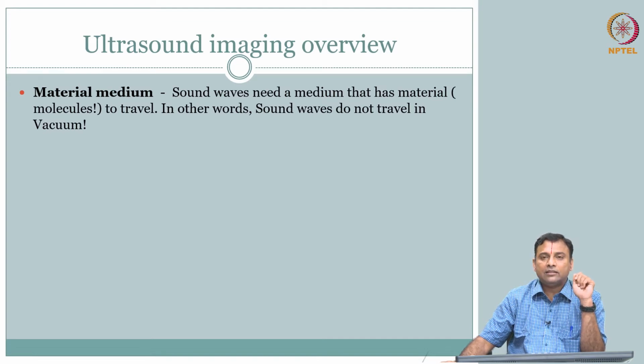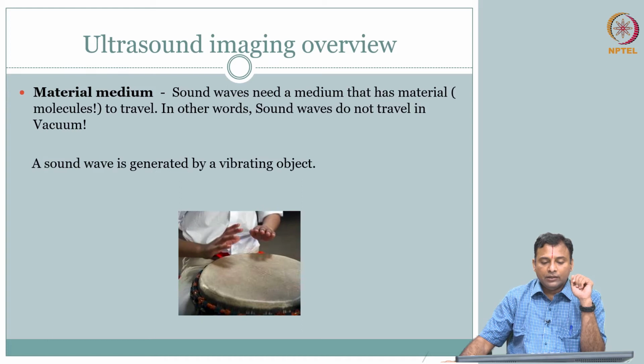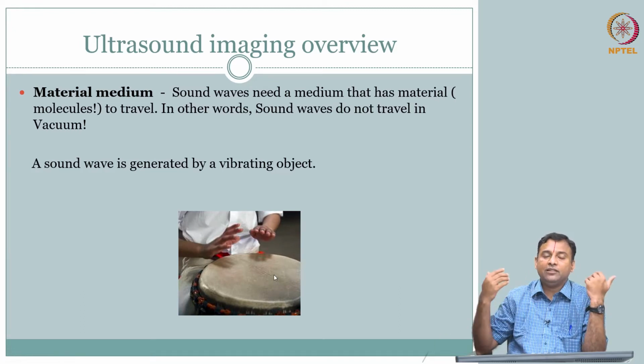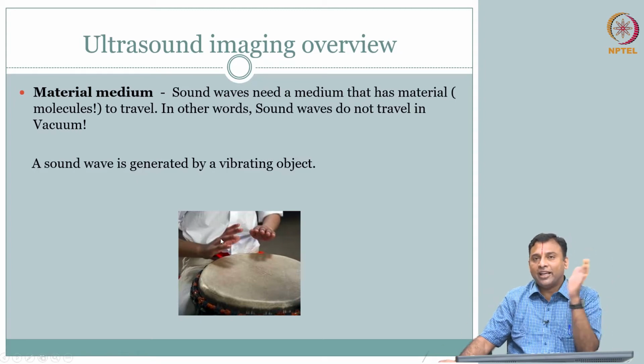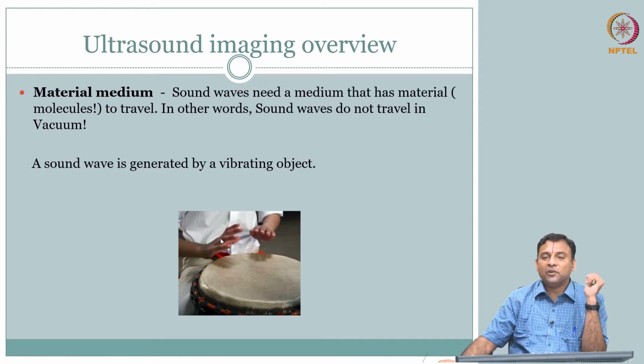This is something that is kind of overlooked, but it will play an important role. So this is our material medium. Clearly, how do you generate a sound wave? You need a material medium. A typical example: you have a drum, you tap it, it vibrates, and that vibration moves, the energy comes to your eardrum, it vibrates, and you interpret that.